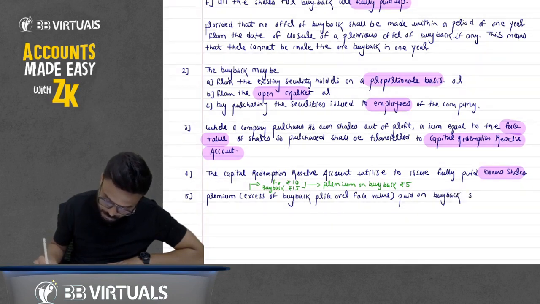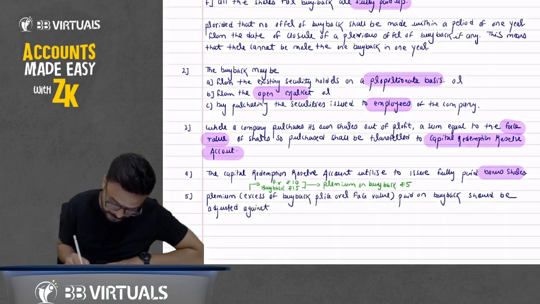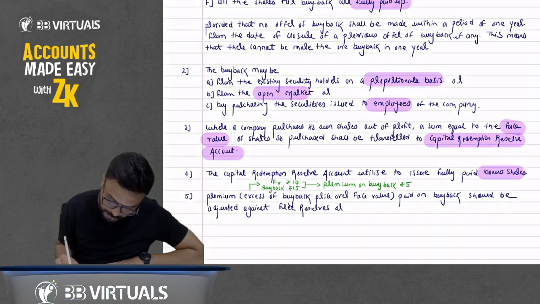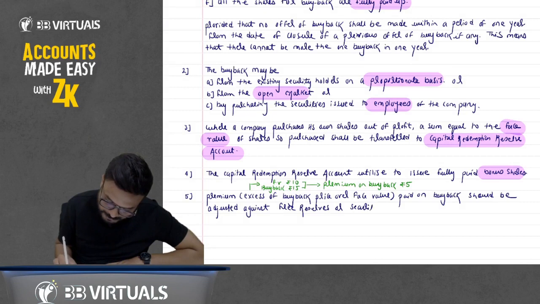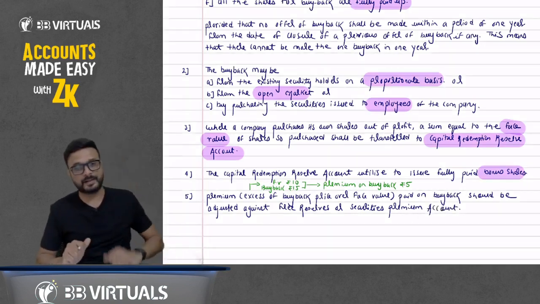Premium paid on buyback should be adjusted against free reserves or securities premium account. Okay. Don't worry about the journal entries, that we'll discuss later.